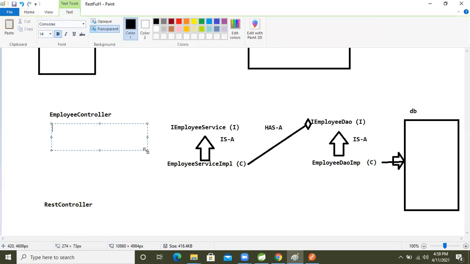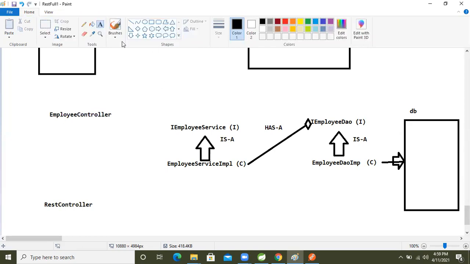Here we are taking this one between this rest controller. Which relation is there between this one? A has-a relation is there, guys. So now the same things I'm going to do here also, right? Here also I'm going to make the ready, right? I'm going to make this one.